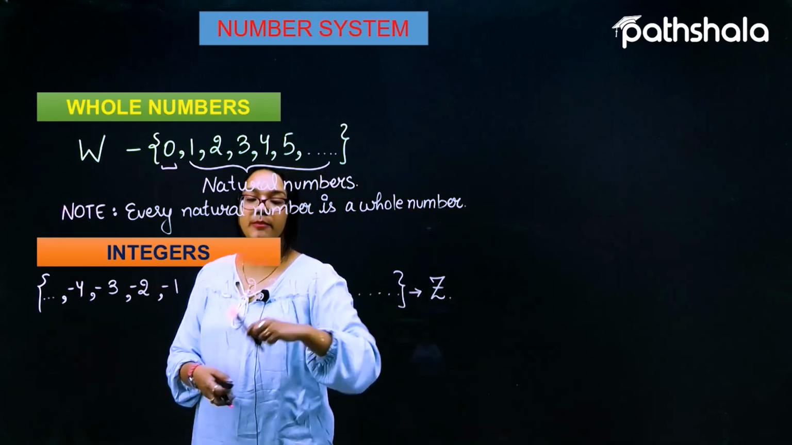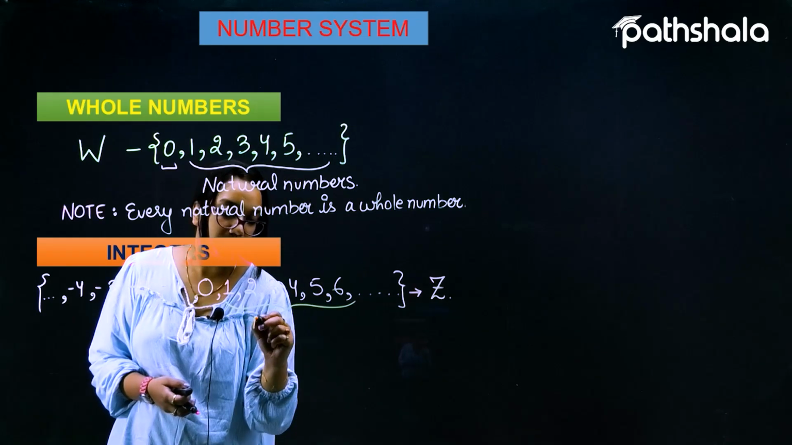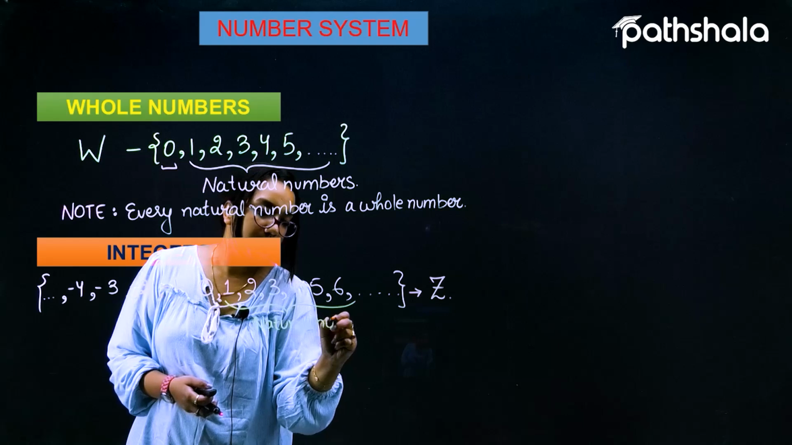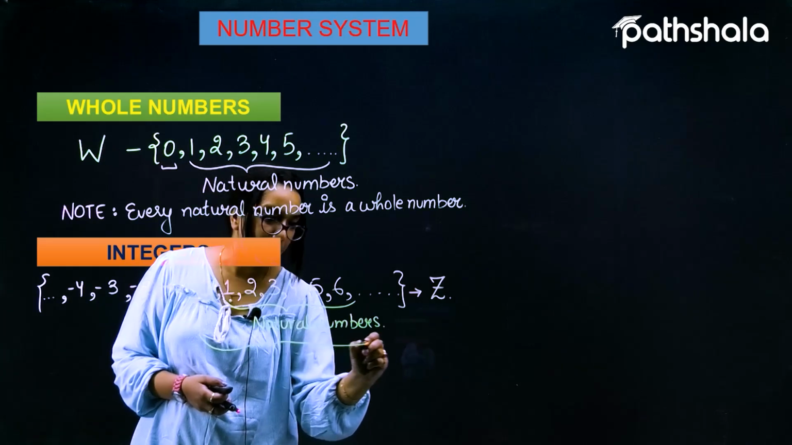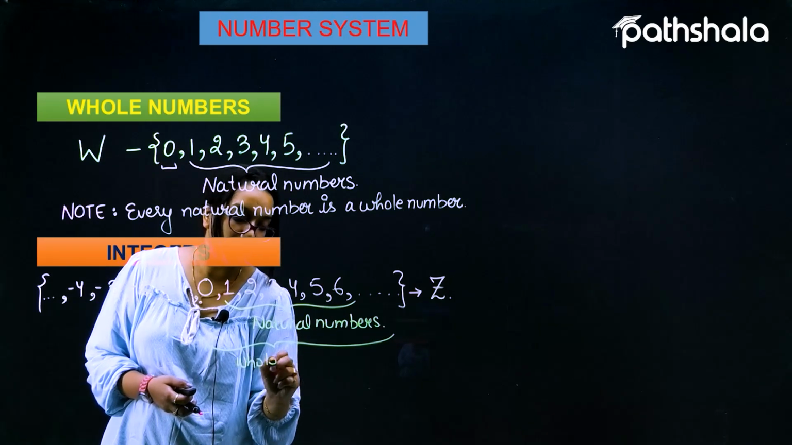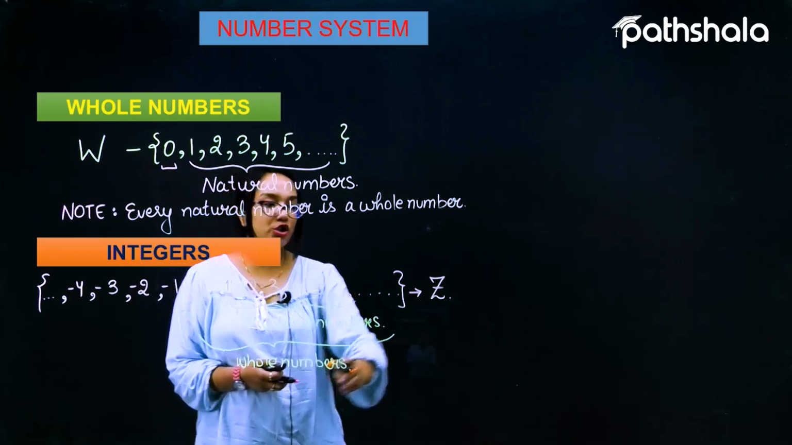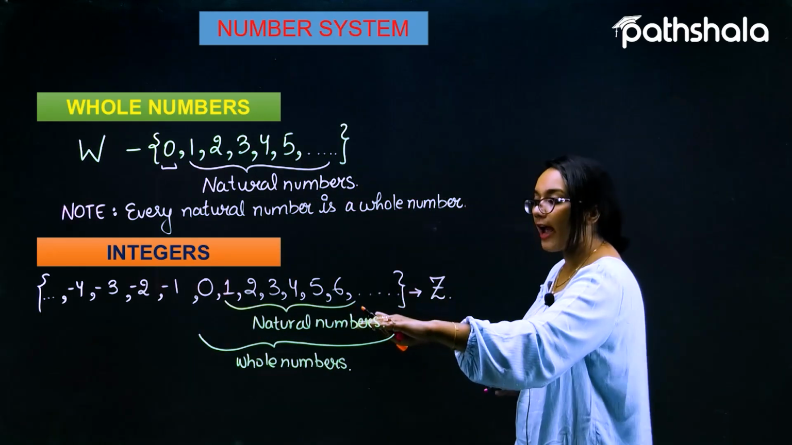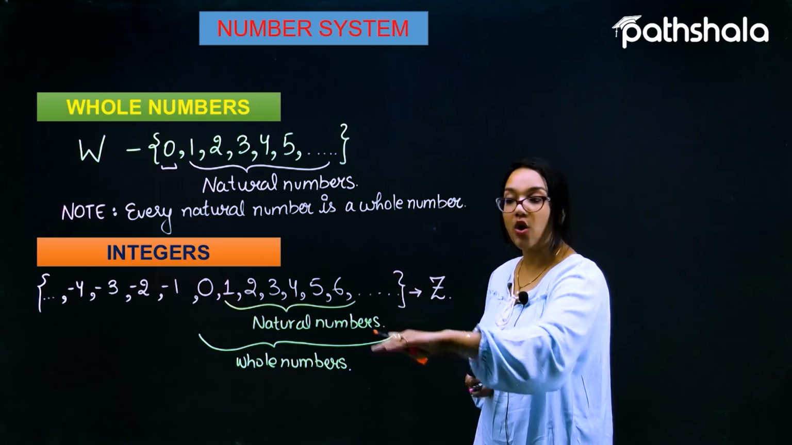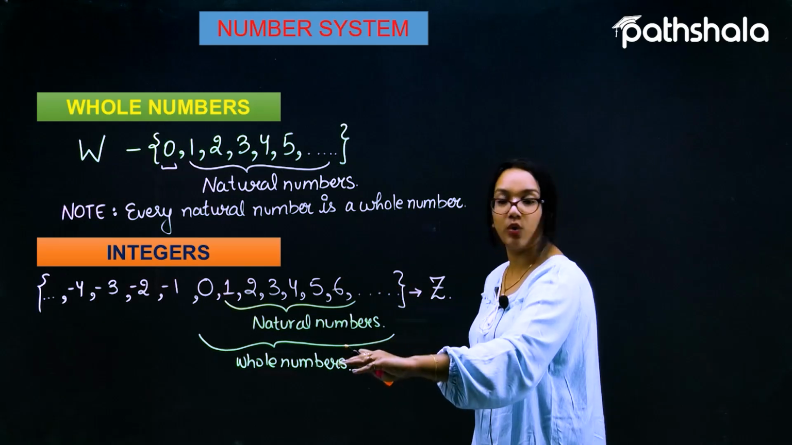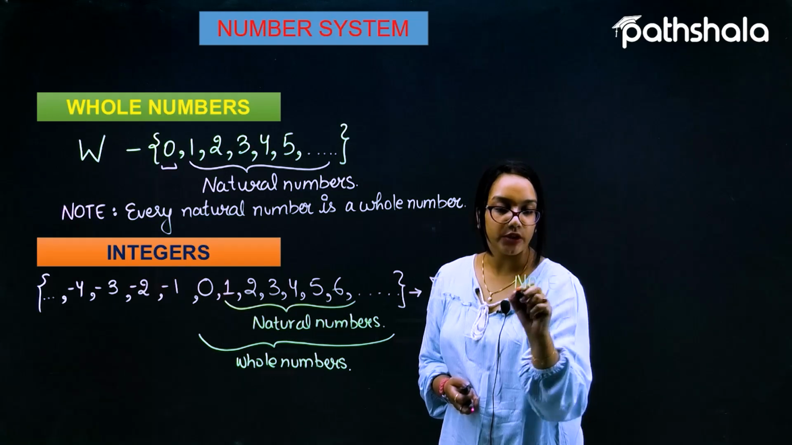Again, there is a very important concept here. The numbers starting from 1 and so on are called the natural numbers. When 0 is added to these numbers, they are also called whole numbers. So in the collection of integers, we have the natural numbers and the whole numbers as well. From these two concepts, we can write very important notes.